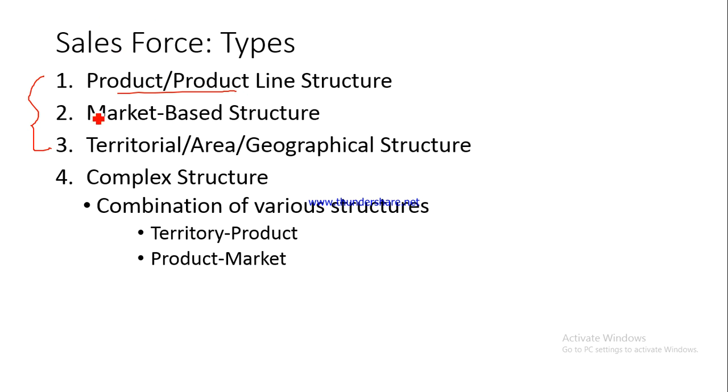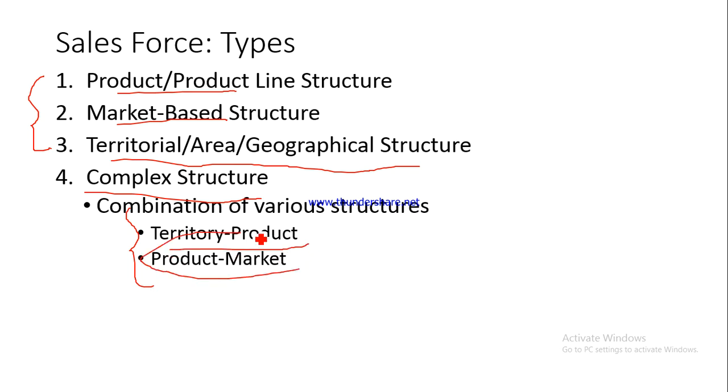Again, the second kind of structure is the market-based structure, and the third kind of structure is the territorial area or geographical structure, right? So we'll be discussing these three structures in a little detail. However, you should understand that depending on the situations in the market, there could be complex structures also. For example, there could be a combination of various structures, like you can have a mix of territory as well as product, you can have a mix of product as well as market. So these kind of combinations also are there.